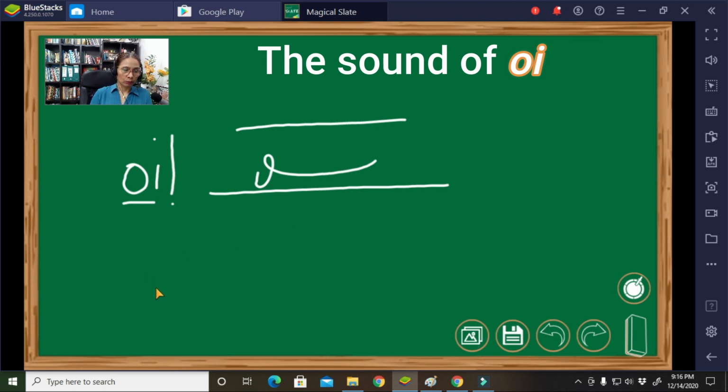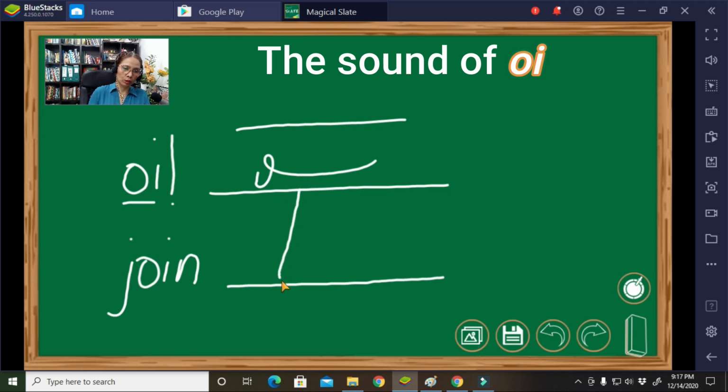Next example, we do have the word join. Okay, join. Alright, this is your J, which is a downward straight line occupying one whole of the space, and then the oi sounds and a short forward straight line. That is join. Alright.